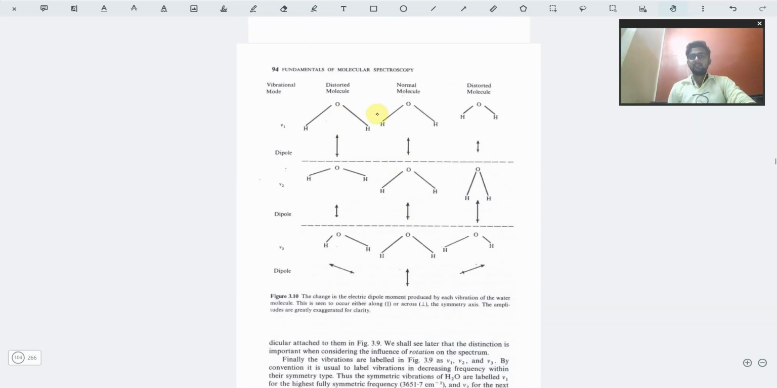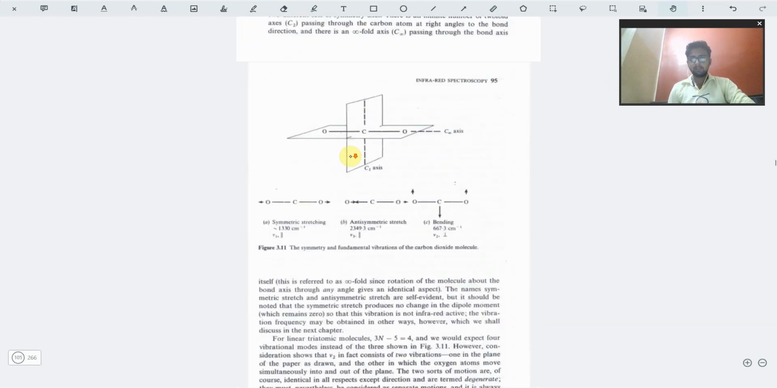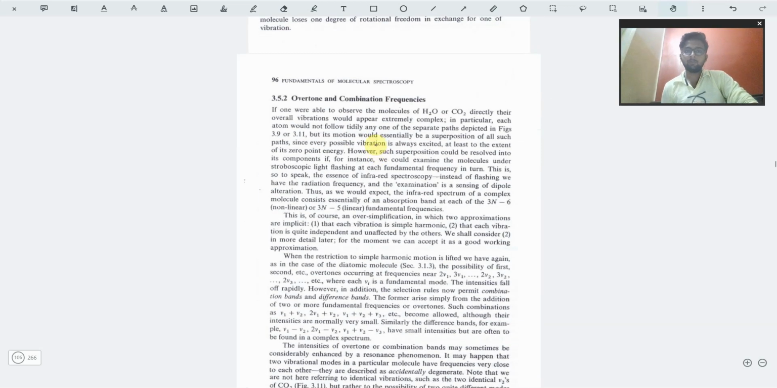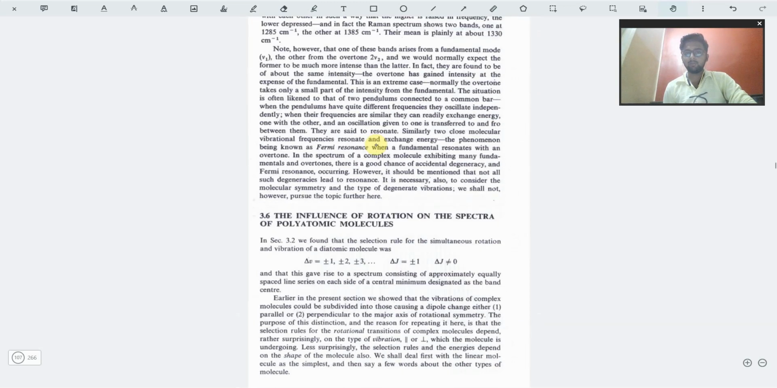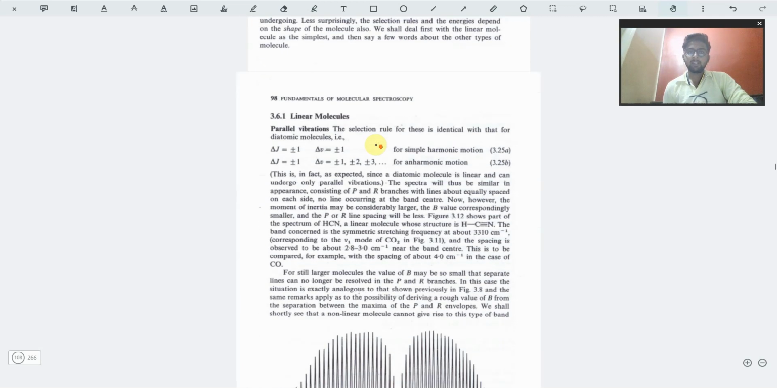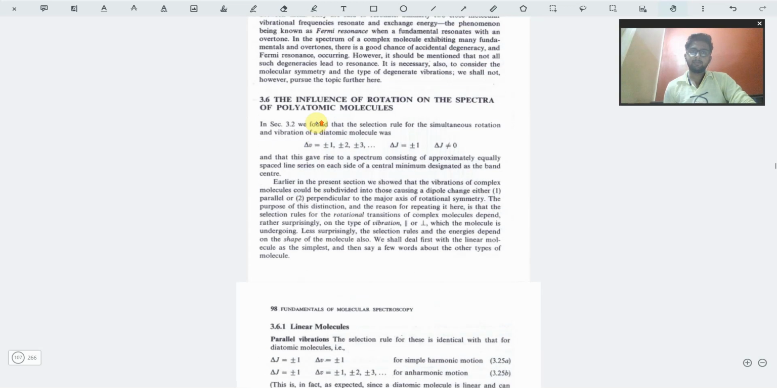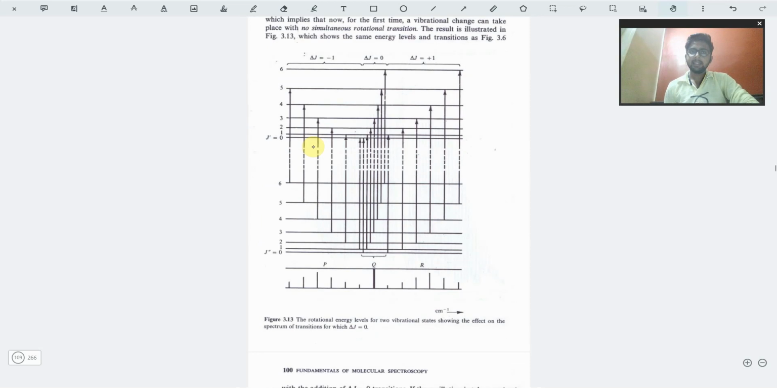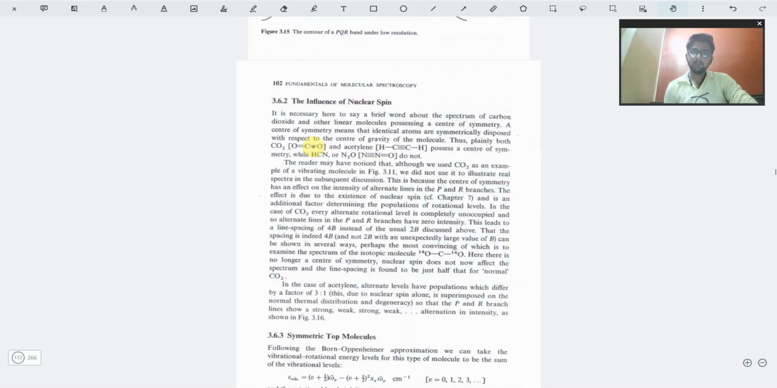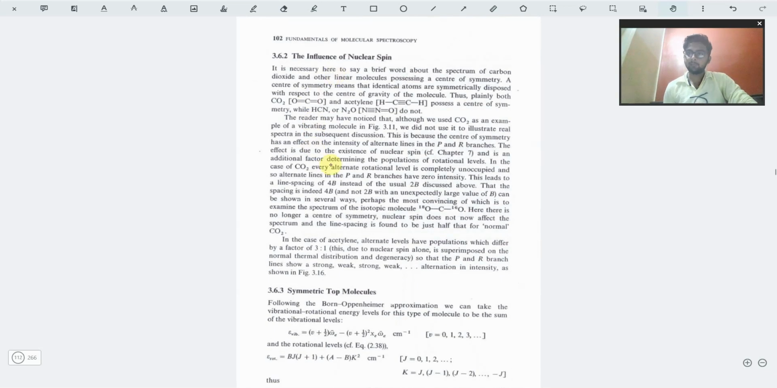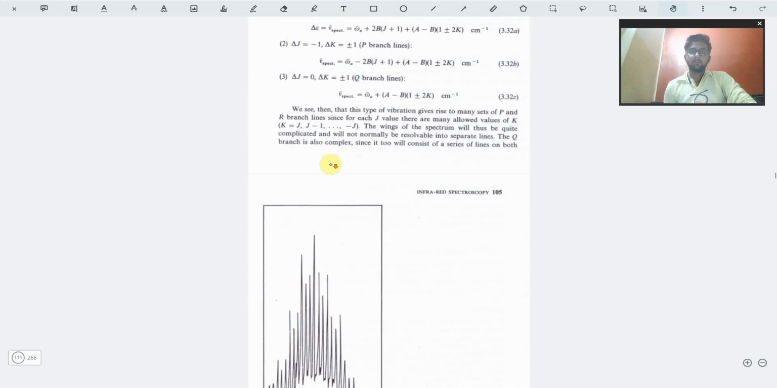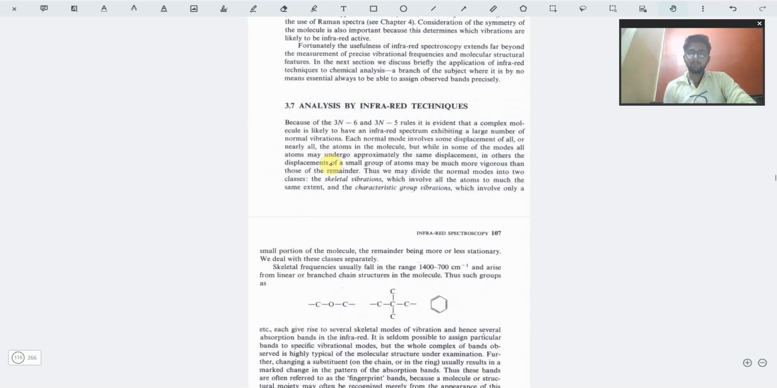So you can see that for the water molecule, the types of vibrational modes are discussed in front of you. Okay. Then we have the overtone and combination of frequencies. This part is also quite important, you might give it a read. Then we have the influence of rotational spectra in polyatomic molecules, which involves firstly linear molecules, and then the non-linear molecules, and the influence of nuclear spin from that part. Okay. So this was all about this chapter.